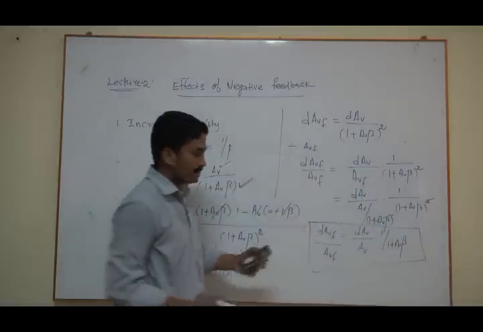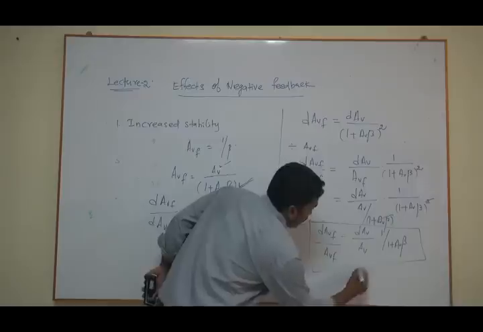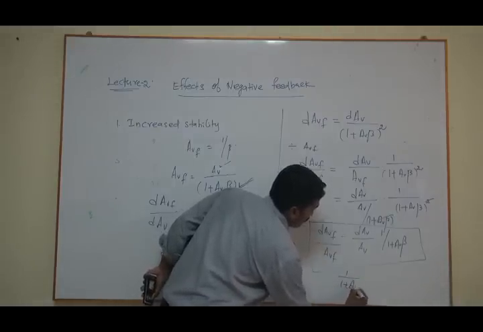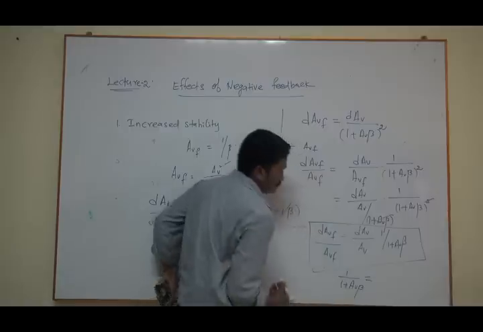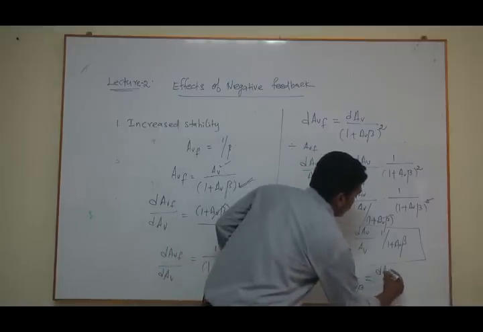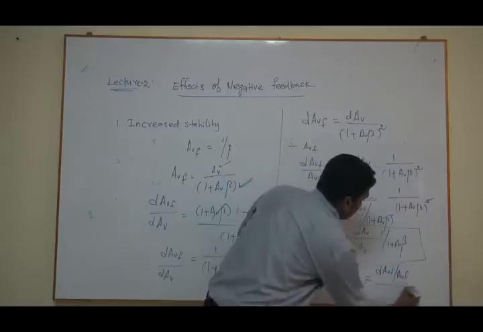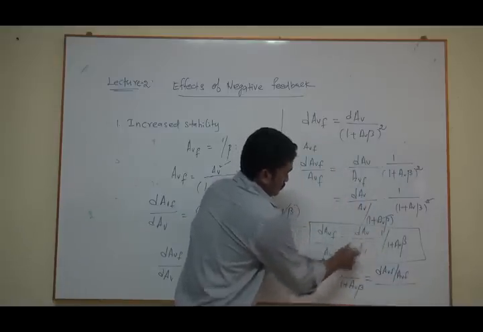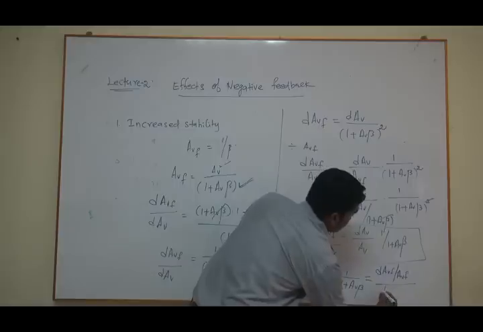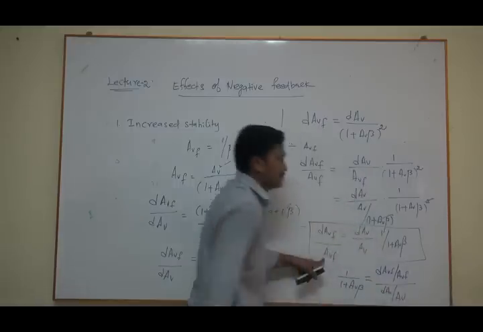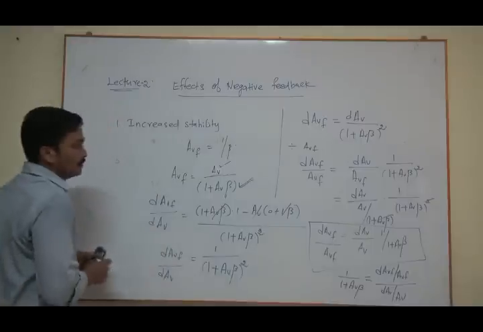Finally, 1 plus AV beta is equal to dAVF by AVF divided by dAV by AV.